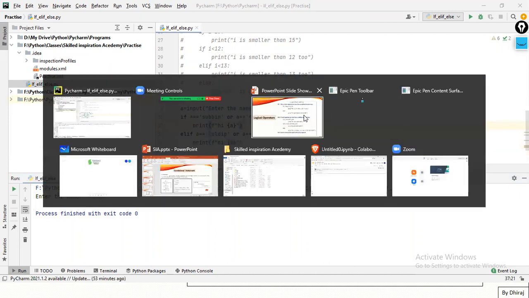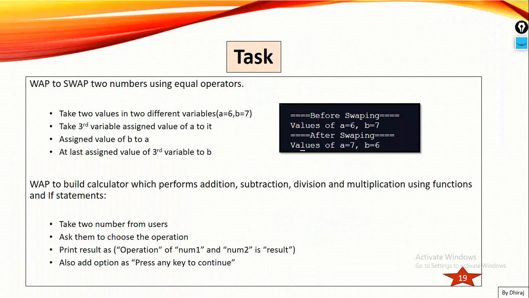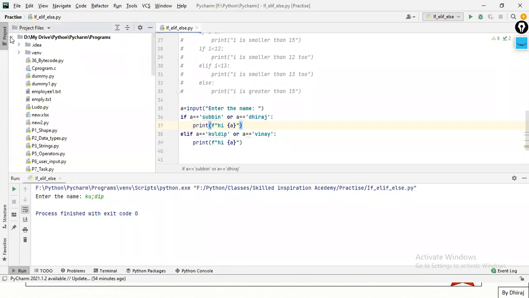Now this is all about if and if else statement. So the task you have is you need to swap two numbers, which is a simple task. You can do it by yourself. I'll just paste it in the group. Second, this is an important task, guys. If you are good with functions and if else statements, you should be able to try this out. You can write a program to build a calculator which performs addition, subtraction, division, multiplication using functions and if statements. So I'll just quickly show you.